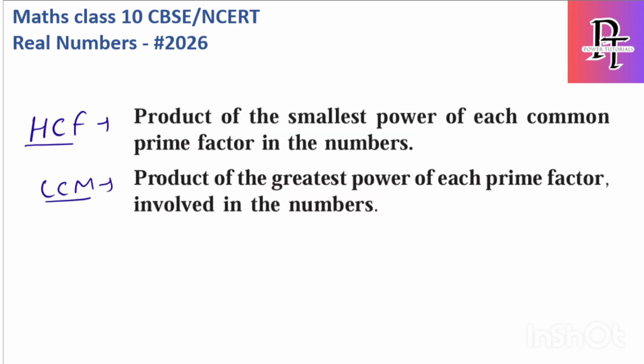Okay, then we have HCF and LCM. So what is HCF? It means the product of the smallest power of each common prime factor in the numbers, whereas LCM is the product of the greatest power of each prime factor involved in the numbers. If you notice, there is a small difference. For HCF it is each common prime factor, and for LCM it is each prime factor involved in the numbers. So this point I'm marking in red color because this is the main topic. Common prime factor here, whereas involved prime factor there.